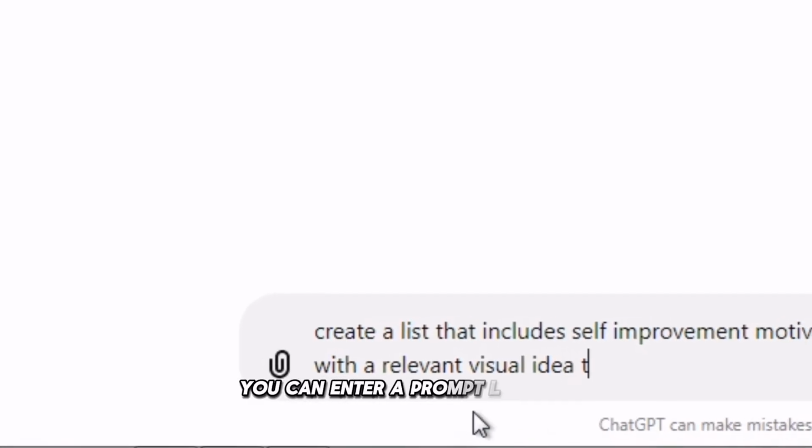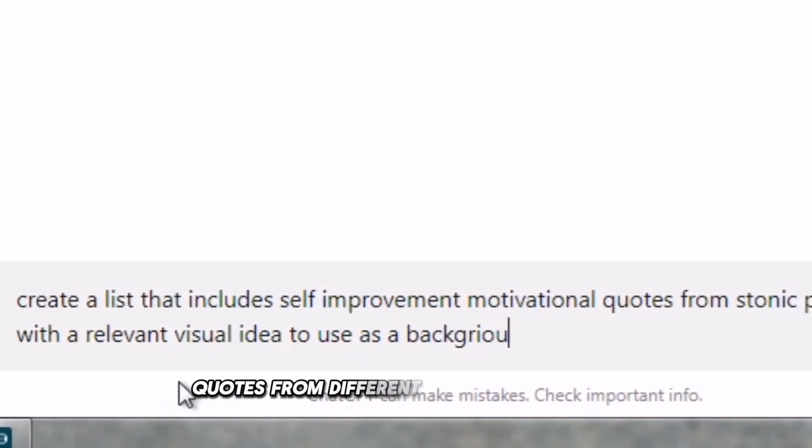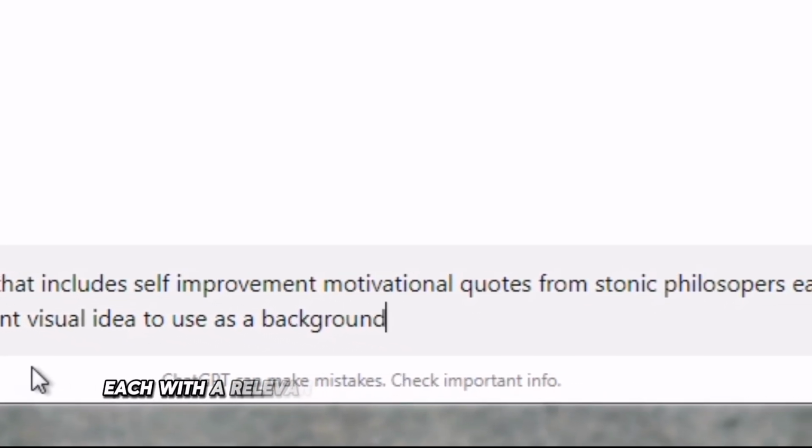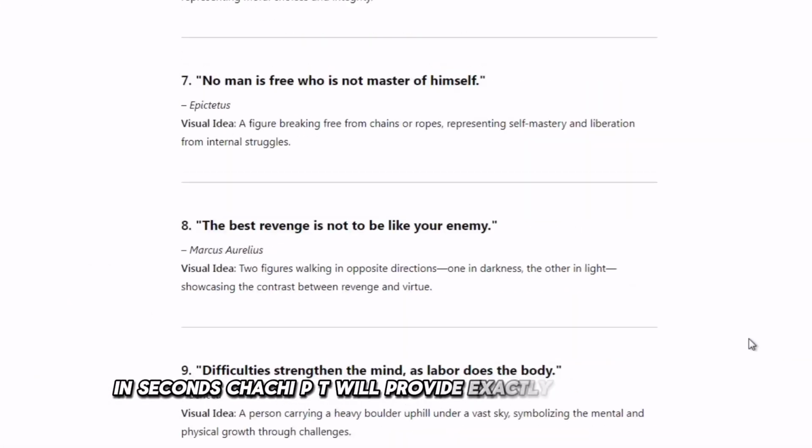You can enter a prompt like this: create a list that includes motivational self-improvement quotes from different Stoic philosophers, each with a relevant visual idea to use as the background. In seconds, ChatGPT will provide exactly what we need.